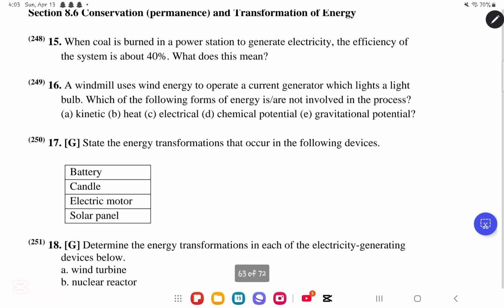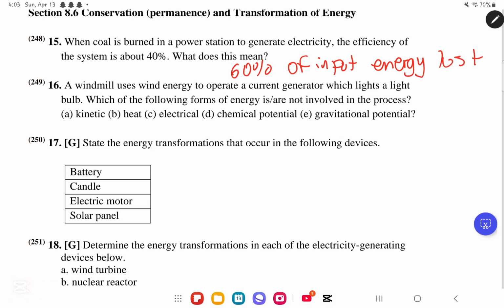We move on to question 8.6. It says conservation and transformation of energy. When coal is burnt in a power station to generate electricity, the efficiency of the system is about 40%. What does this mean? If the efficiency is 40%, that means 60% of the input energy is lost, which is not a good thing at all. Very simply, that is it for question number 15.